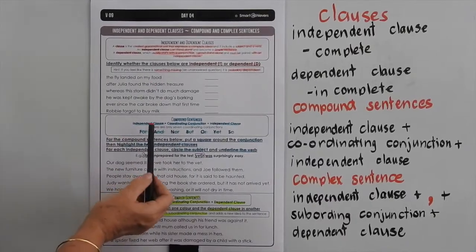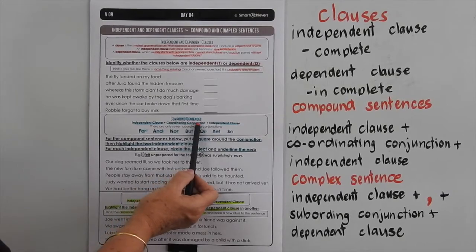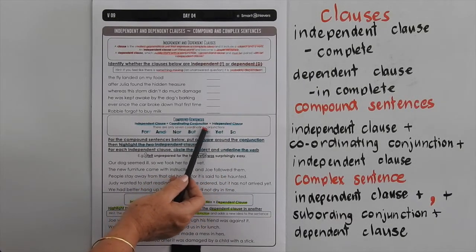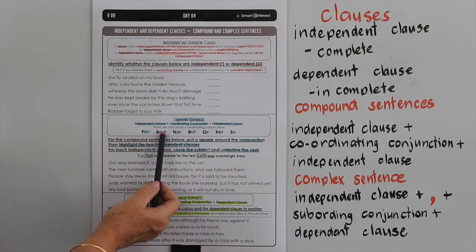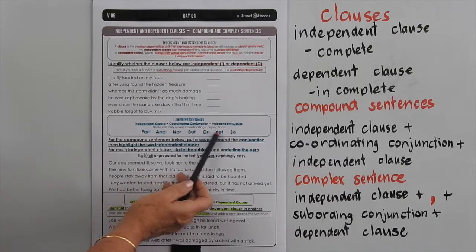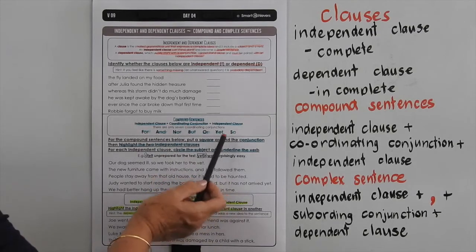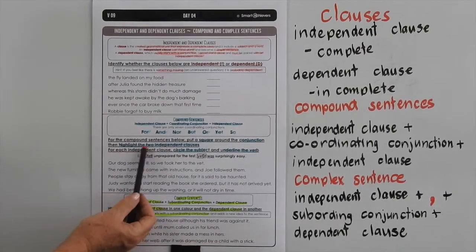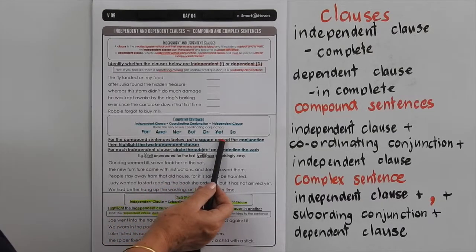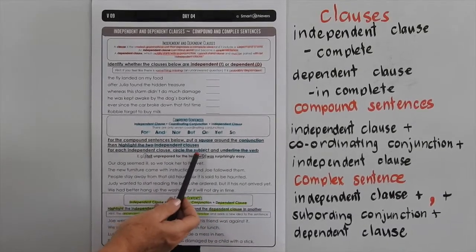Compound sentences are independent clauses joined with a coordinating conjunction to another independent clause. There are only 7 coordinating conjunctions. If you remember the word FANBOYS, there's one word for each of the letters of that word. So for, and, nor, but, or, yet, so. That's the easiest way to remember your coordinating conjunctions. For the compound sentences below, put a square around the coordinating conjunction. So go through and do that first of all.